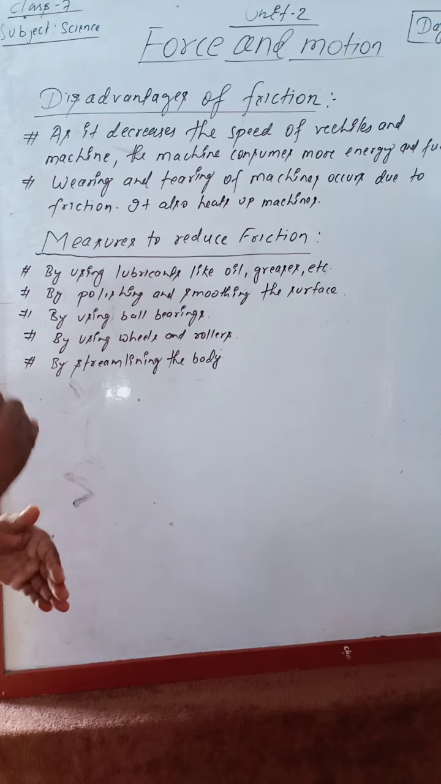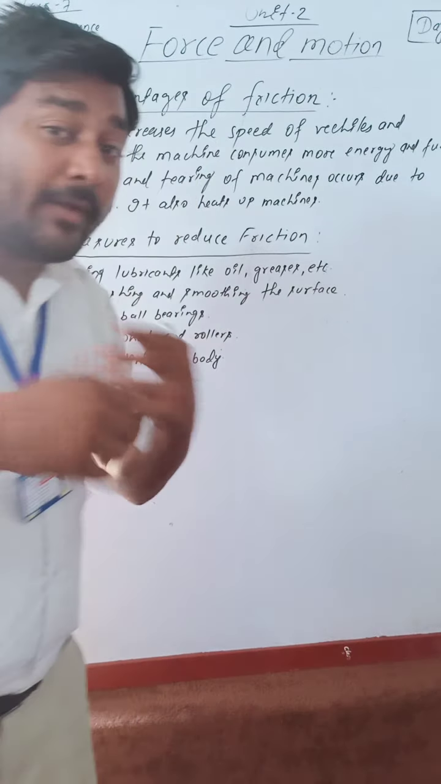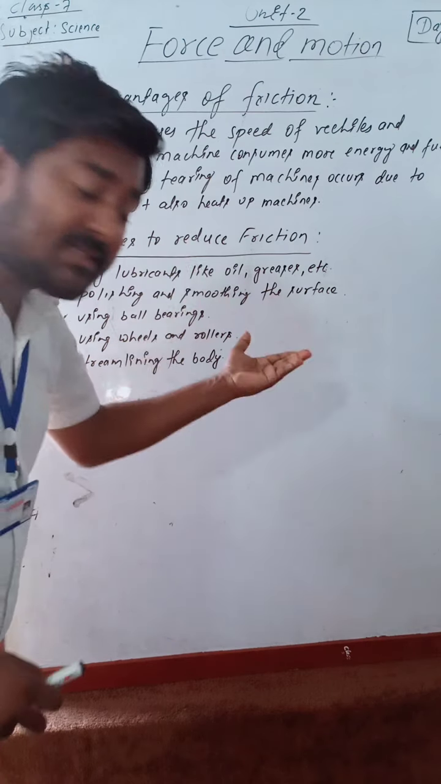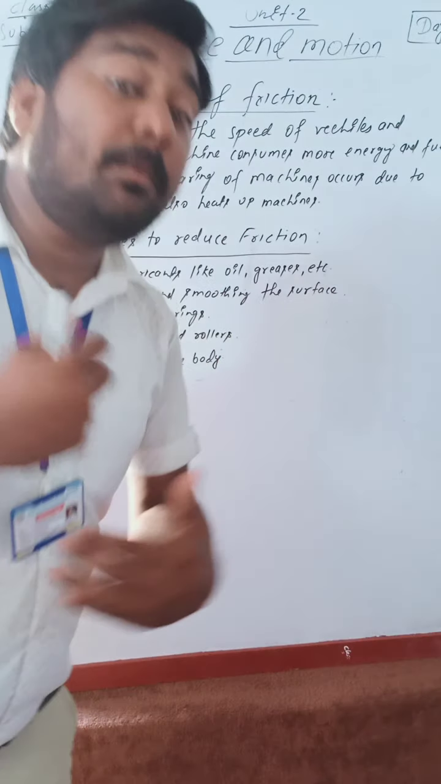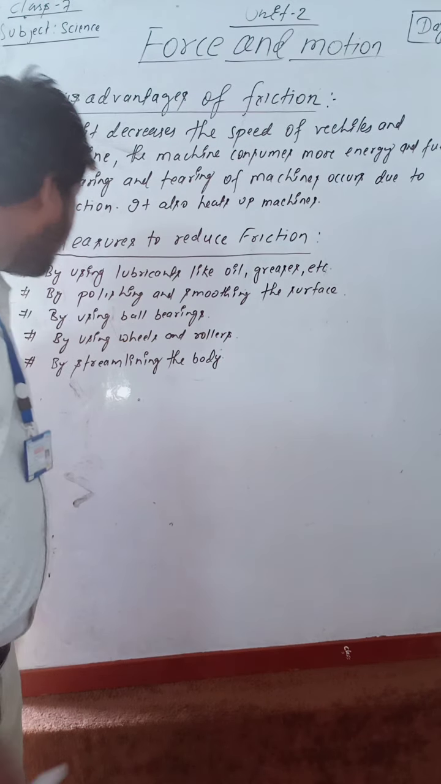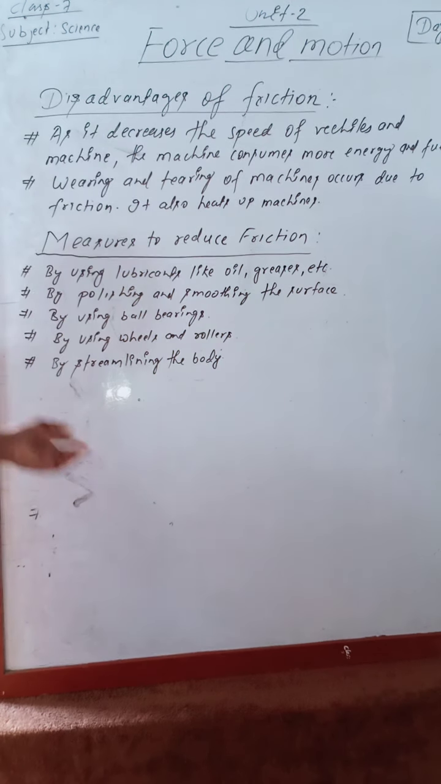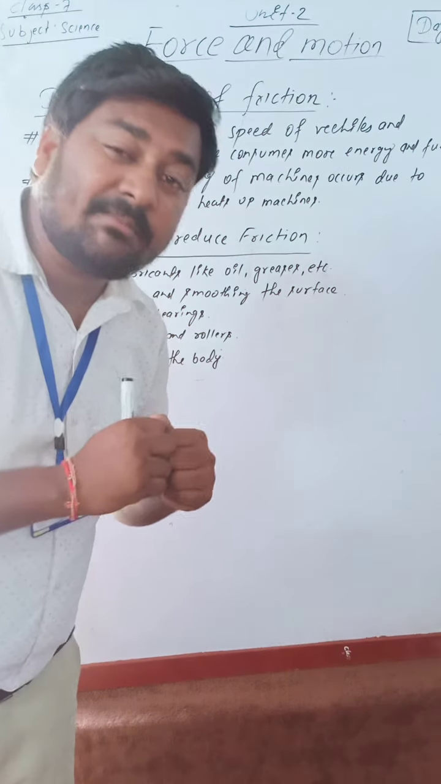Next point, polishing and smoothing the surface. When we polish the body surface and make it smooth, it also reduces the friction. Next point, by using ball bearings. This is the third point. And by using wheels and rollers, similarly to ball bearings. And the last point is by streamlining the body.